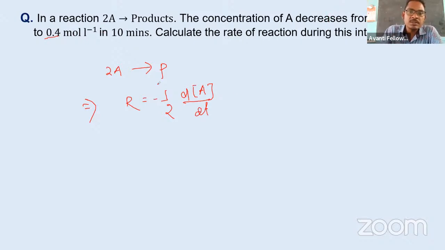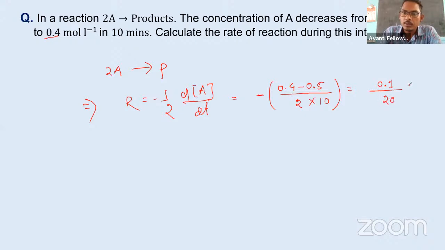So change can be written as final minus initial divided by 2 multiplied by time 10. ठीक है, and the minus sign is here, so you will get 0.1 by 20, or we can say 1 by 200, or multiplying and dividing by 5, we get 5 by 1000. This can be written as 5 multiplied by 10 to the power minus 3. The unit is mole per liter per minute.